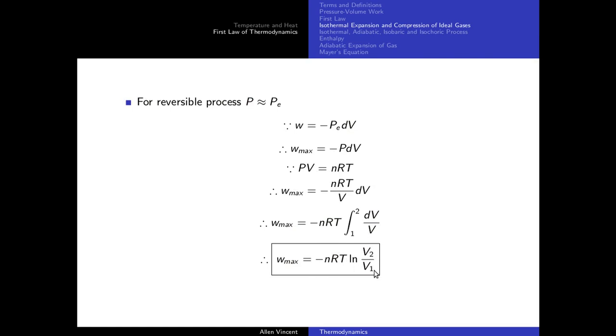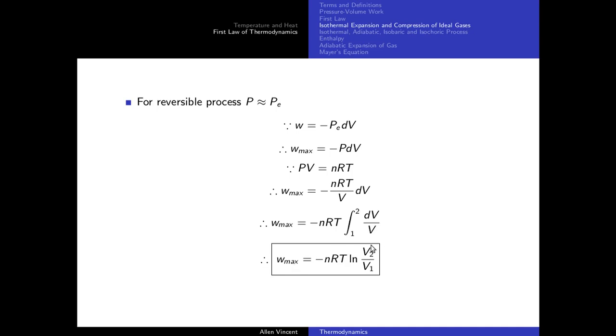Now why have I written W max here? Because I am talking about the pressure of the gas, and that pressure of the gas should do maximum work. That is why you have W max. So I hope you understood this expression.